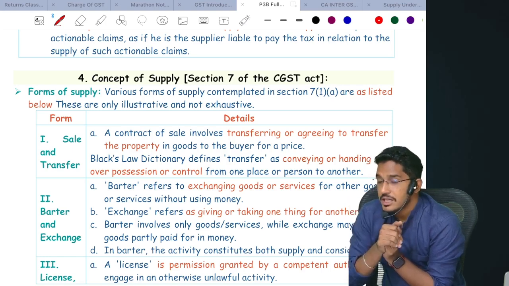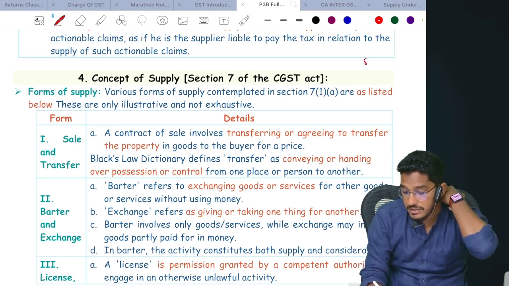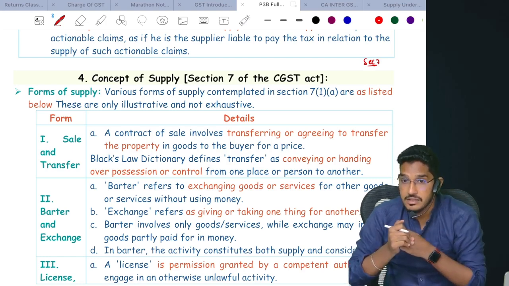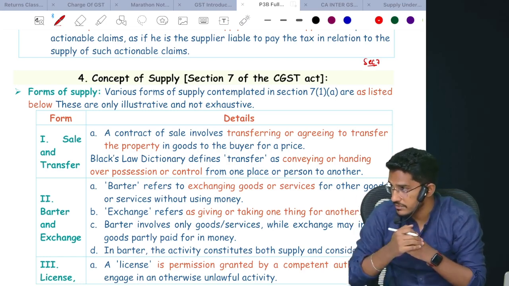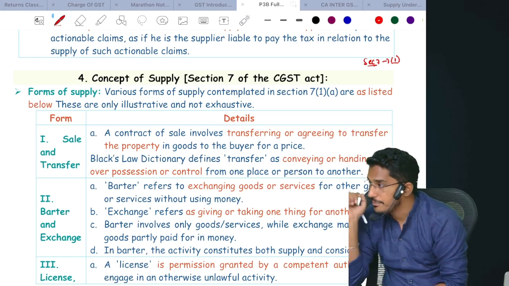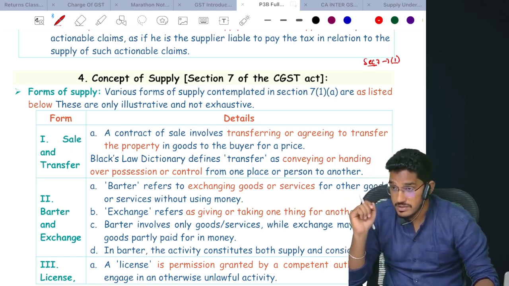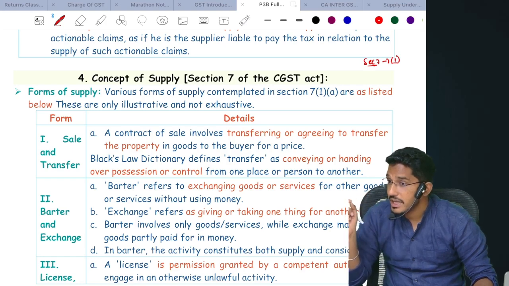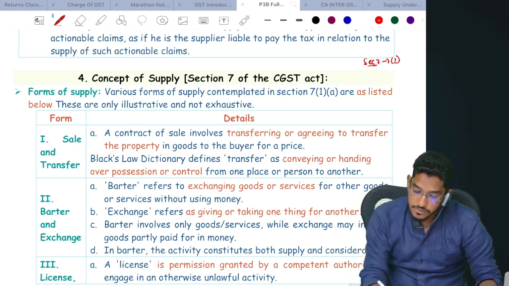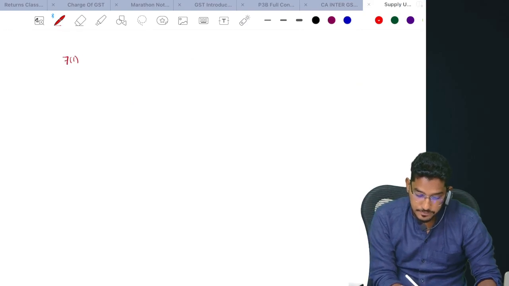Which transactions will fall under supply and which will not has been covered under Section 7. In Section 7, we have various subsections and clauses. First we will start with Section 7, subsection 1. It has multiple clauses, and in each clause they have explained which activities will fall under the definition. So first we start with Section 7(1)(a).